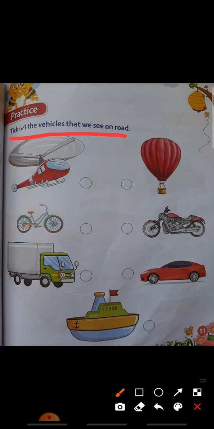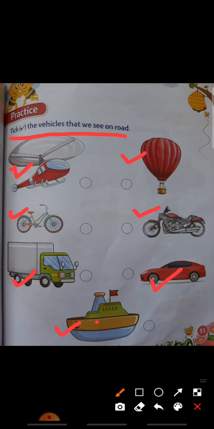Understood? Okay. So tell me, first picture, helicopter. Next, air balloon. Next, bicycle. Next picture is motorbike, truck, car and ship.